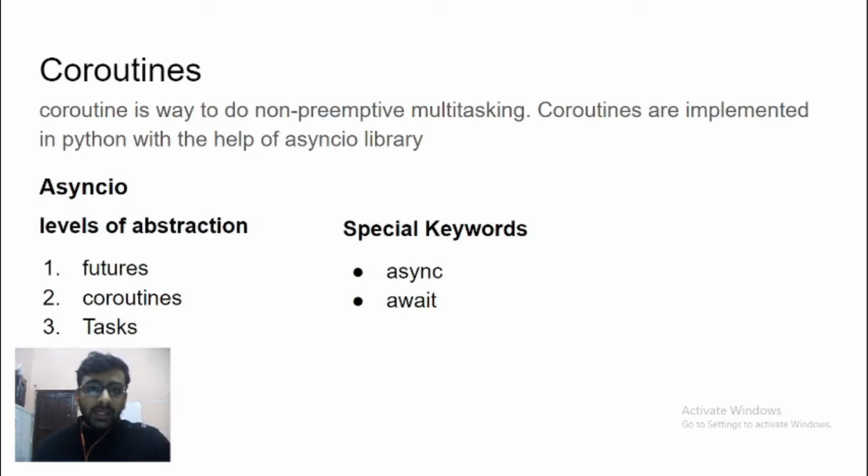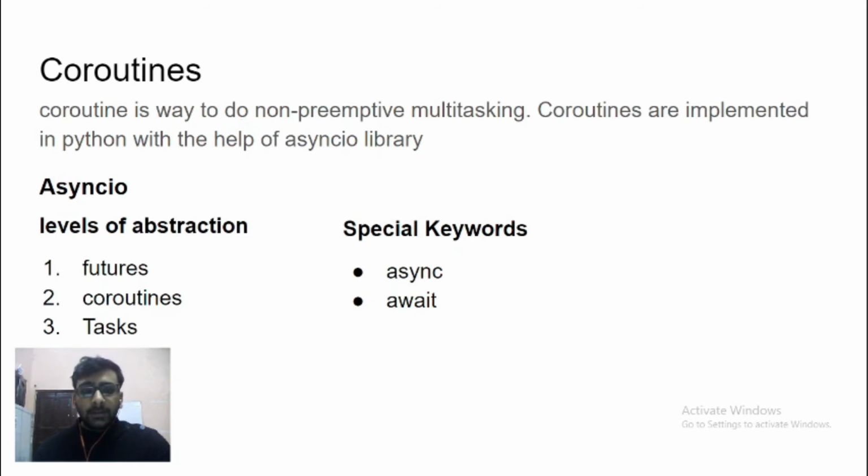Now let's come to a second way of implementing concurrency, that is through coroutines. Unlike threads, where we don't get a lot of control over how the program is executing, which process executes first or second, or how the control of execution flows, here we have a lot of control over its execution, and this is a way to do non-preemptive multitasking. In Python, it is implemented through the asyncio library, and it is supported from Python 3.5 and above.